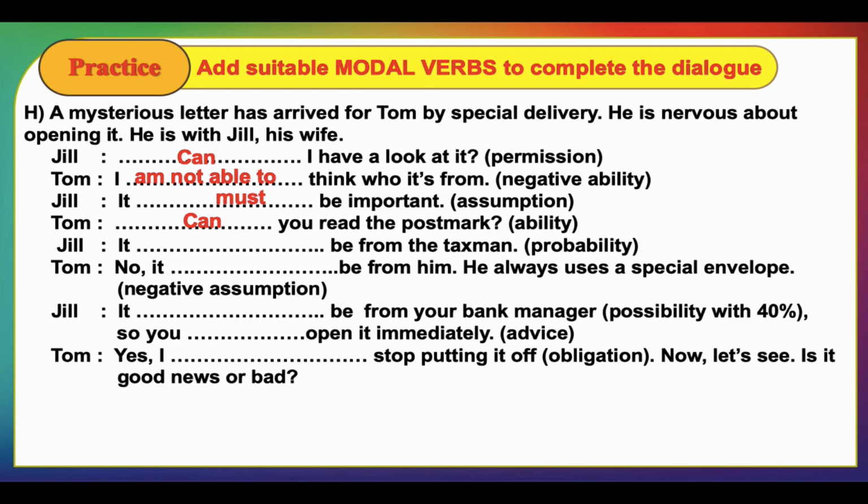It be from the taxman. Probability. We have two modal verbs of probability. We have may and might. Here, the one that is suitable for this context is may. It may be from the taxman because it gives us maybe 15% of possibility. Okay, so no, it be from him.